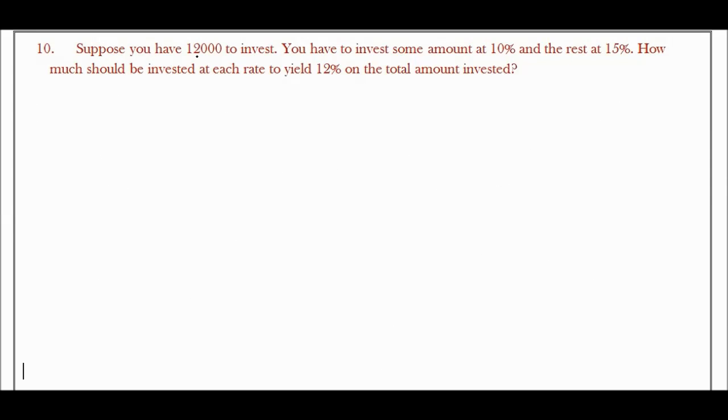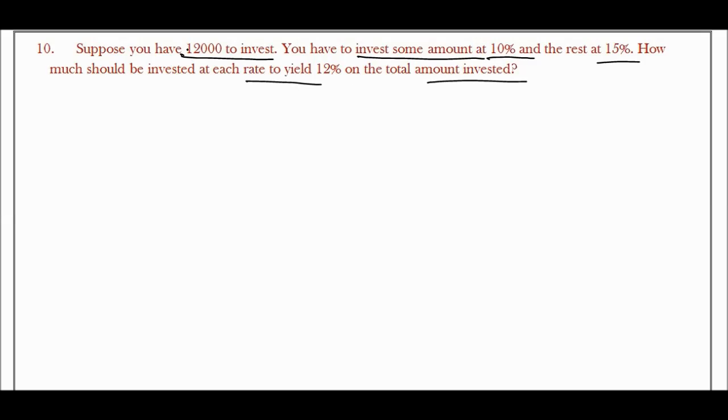Now the 10th one. Suppose you have 12,000 to invest. You invest some amount at 10% interest and the rest at 15%. How much should be invested at each rate to yield 12% on the total amount invested?